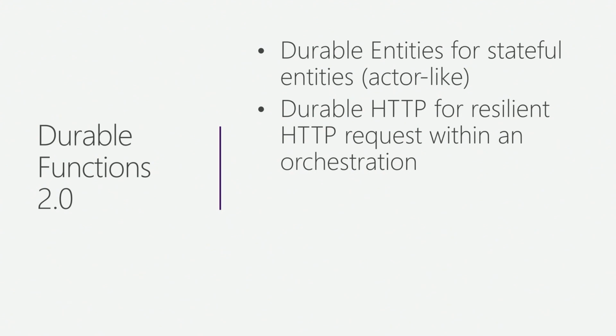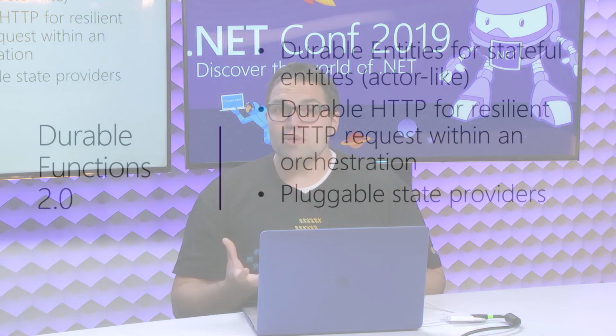So an orchestrator being like, hey, call function 1, call function 2, call function 3, you can now say, oh, now make an HTTP request. You can even add authentication to that HTTP request. So maybe you have a durable function that's going to call a few Azure APIs. You can do all those Azure APIs and use like a managed identity to authenticate those requests, all within a durable function.